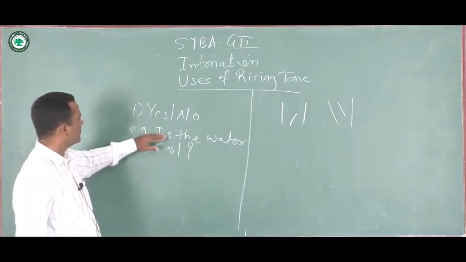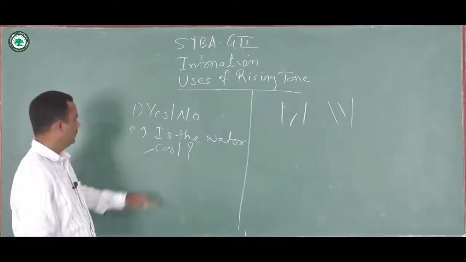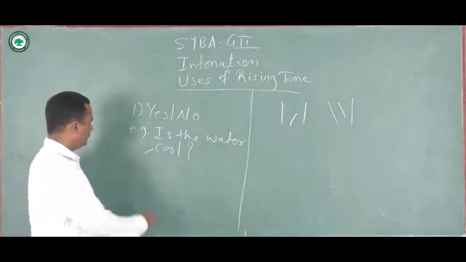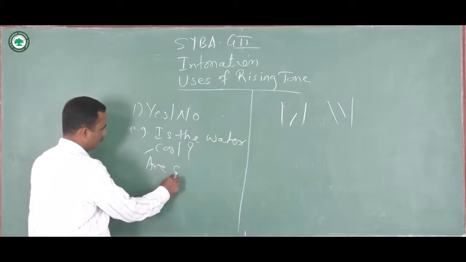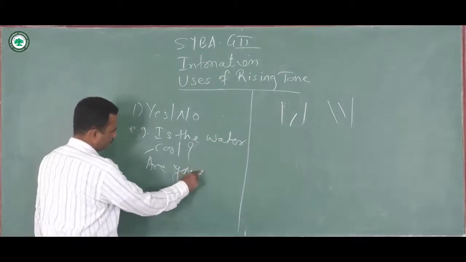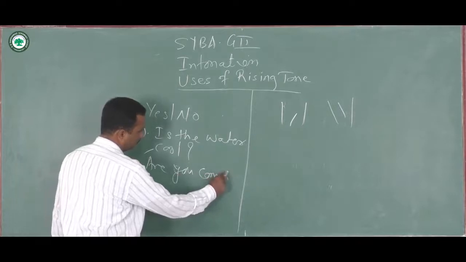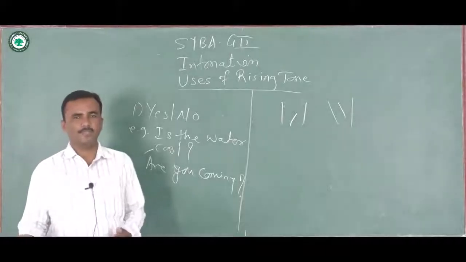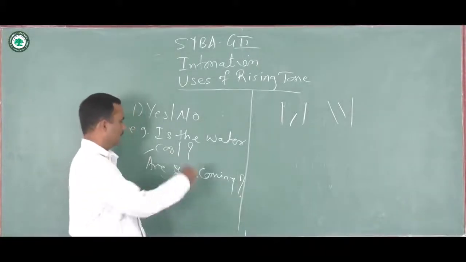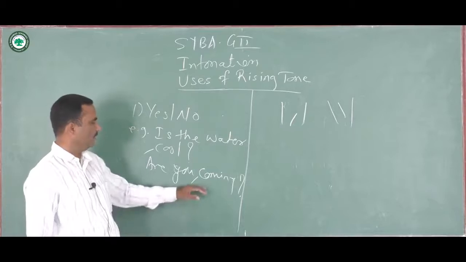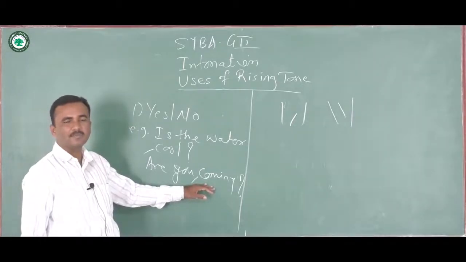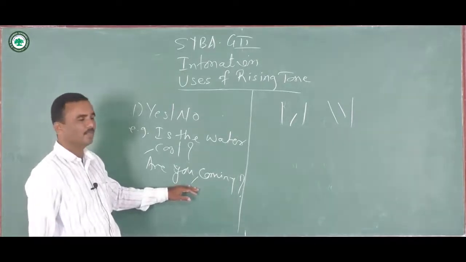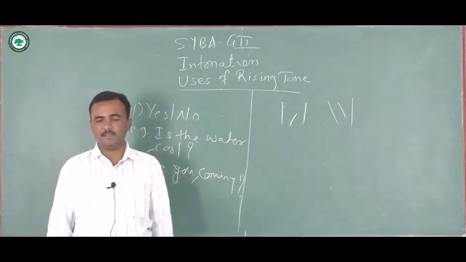So in yes-no questions like, is the water cool? Or in a question like, are you coming? Now look at this sentence. Are you coming? The answer can be either yes or no. The mark of rising tone will be here because this syllable is stressed and the change in pitch begins here. Are you coming?